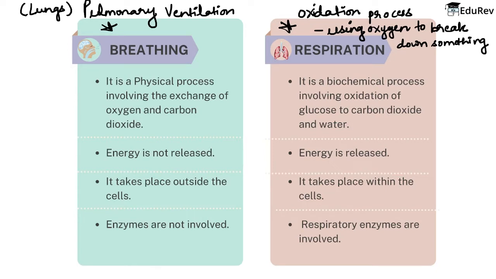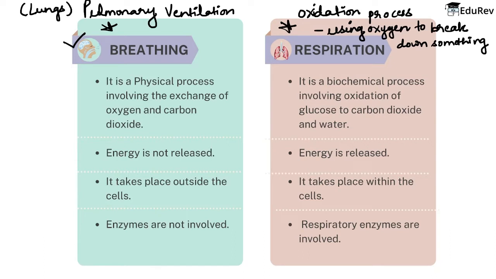Let us imitate breathing. Let's try breathing. You all can do it with me. For example, if I have to take in oxygen, if I have to breathe in, how will I breathe it? That is how I have taken in the oxygen. Now if I have to give out carbon dioxide from my mouth or through my nose, how will I do it? So that is how I am breathing out carbon dioxide. So what is this, beta? This activity is called as breathing, right?